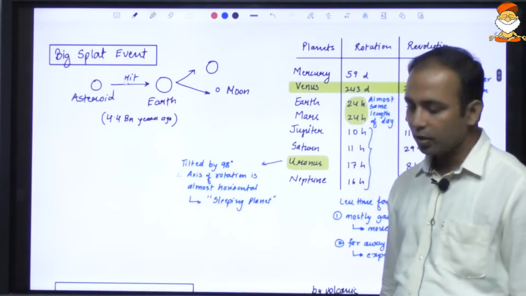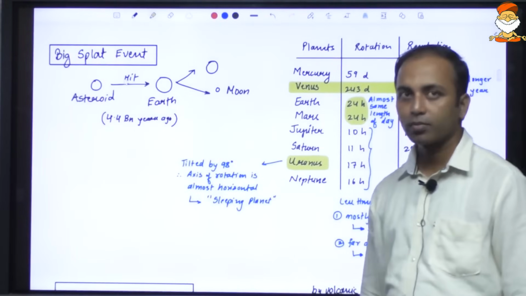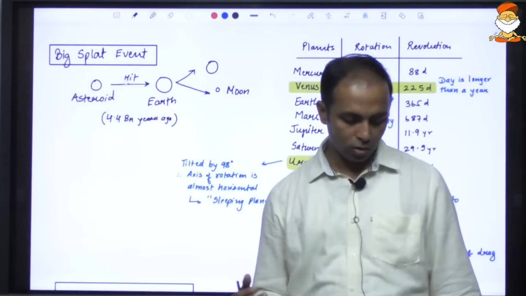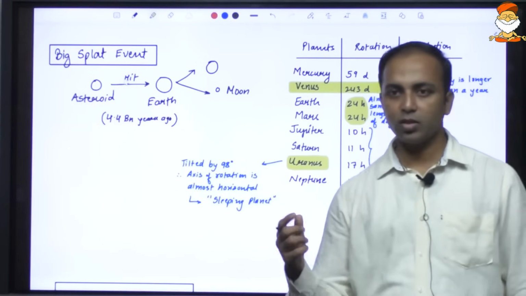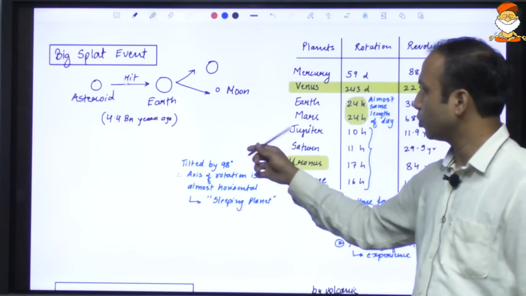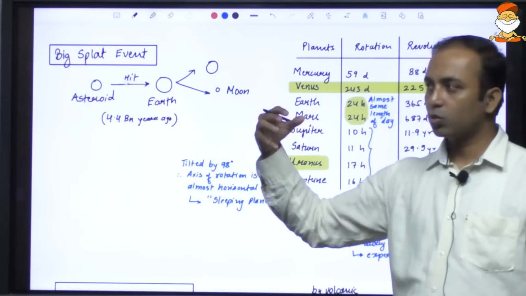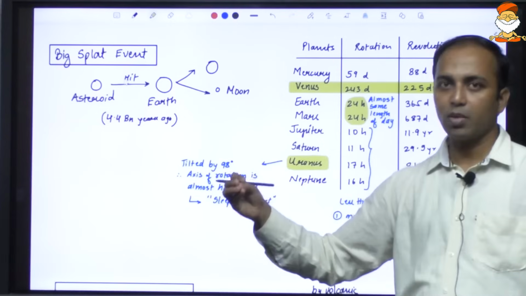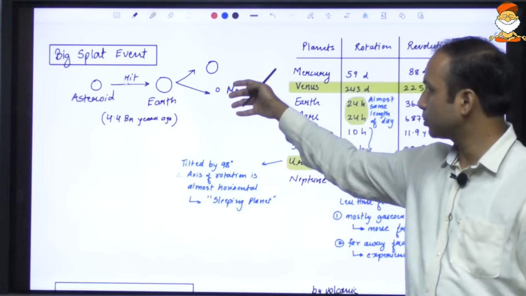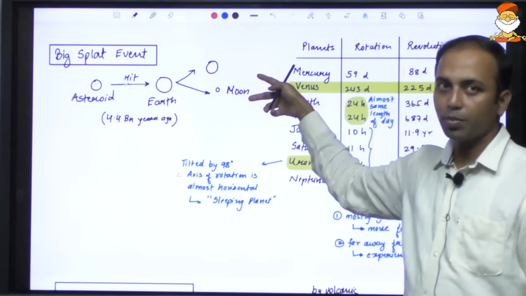Okay. Now with respect to the formation of the moon. We saw the Big Bang, we saw the formation of the sun. Now it is the time of the moon. With respect to the Earth, how was the moon formed? One asteroid which was similar to the size of Mars came and hit the Earth, and the Earth broke up into two parts.